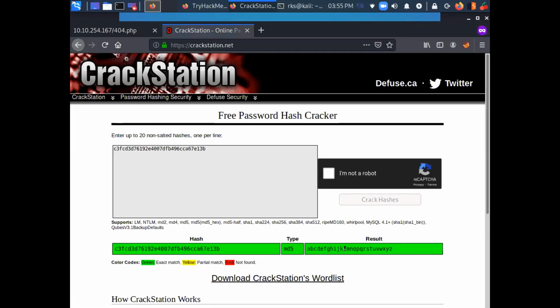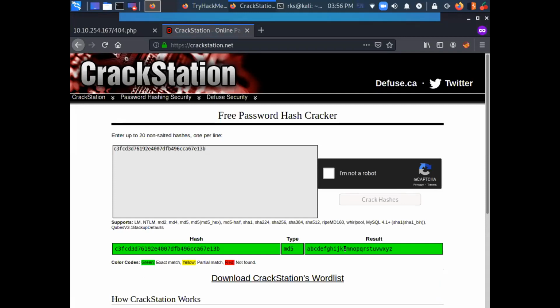So the password is successfully cracked, and the password is A to Z. Okay. So for those people who have configured this machine in their virtual lab, you guys can try to log in using these credentials, that is username robot and the password A to Z.